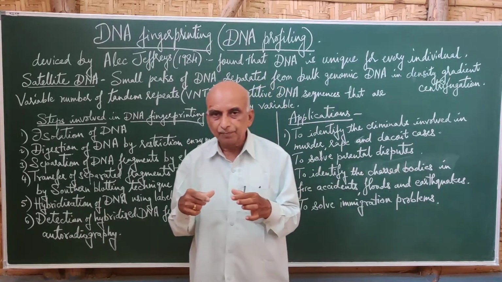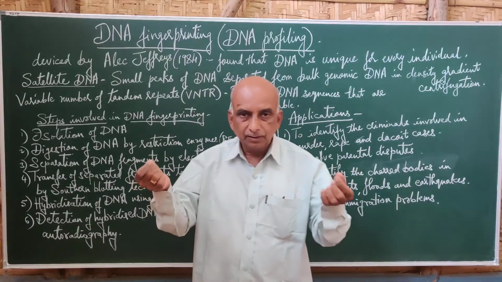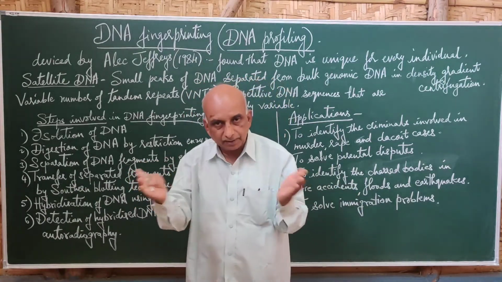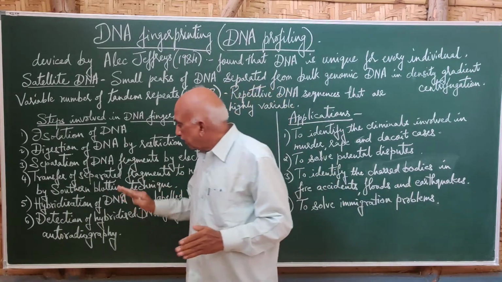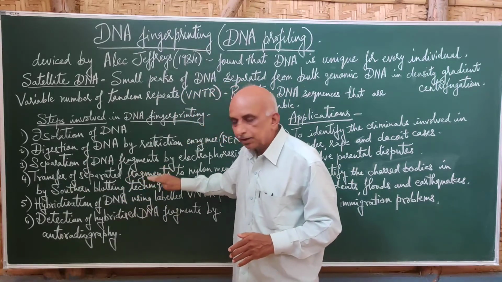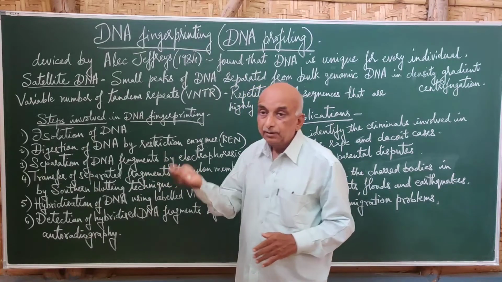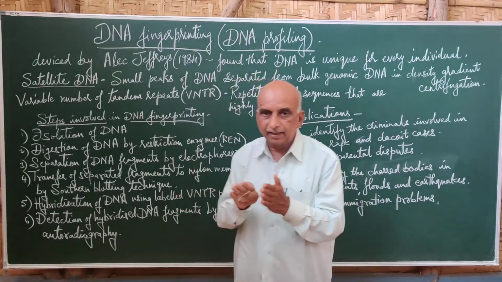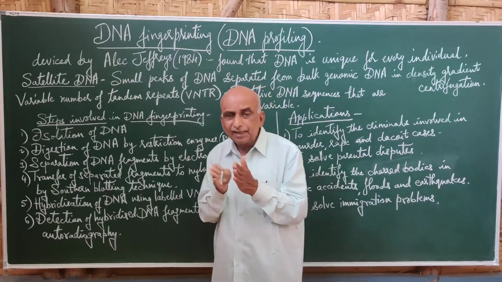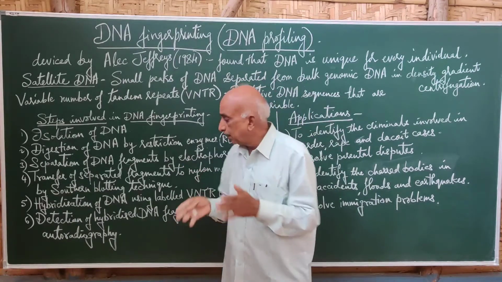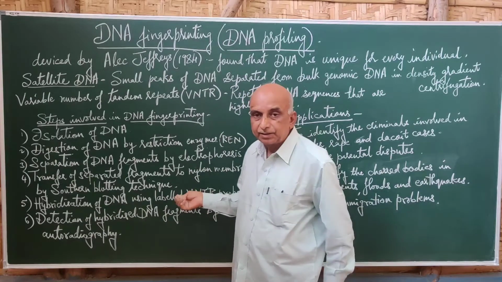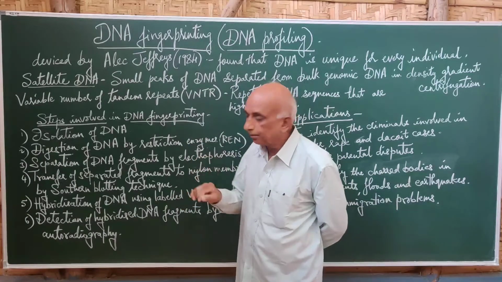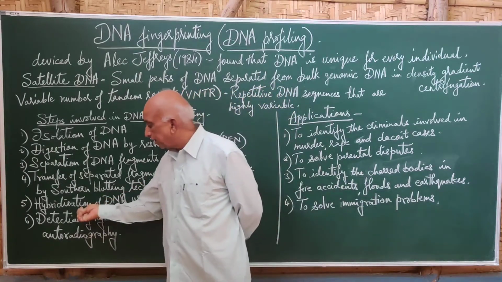Hybridization means crossing, as in Mendel's cross, when a tall and a dwarf are crossed, the result is a hybrid. In the same way, the radioactive labeled VNTR probe added to the DNA transferred to the nylon membrane gets attached to specific fragments. That is called hybridization.